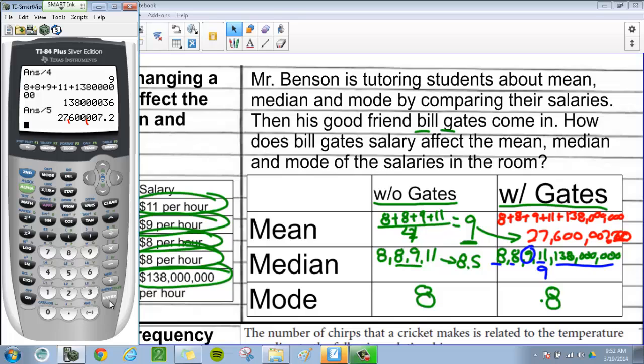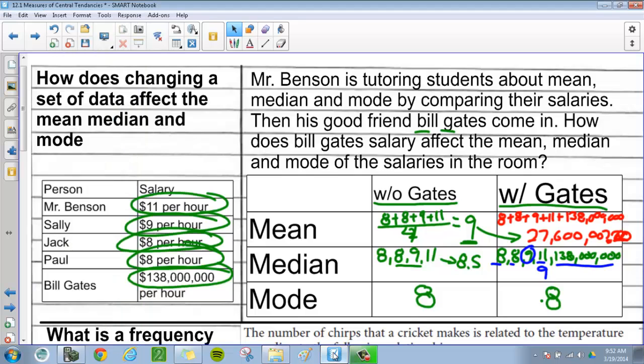So anyway, I just wanted to explain how mean, median, mode can be affected by these outliers. Median, not really affected much. Mode, not really affected much. But mean, man, it's meaningless once you throw those outliers in there. And that's how you can determine how things change when the data set is changed.